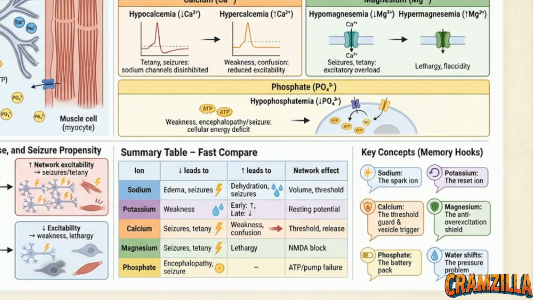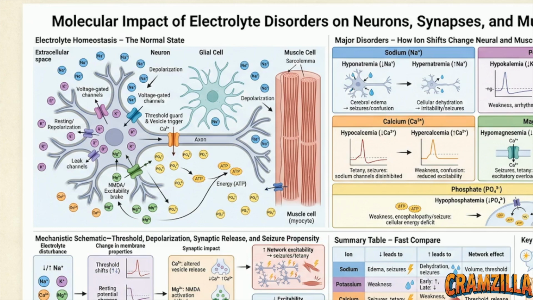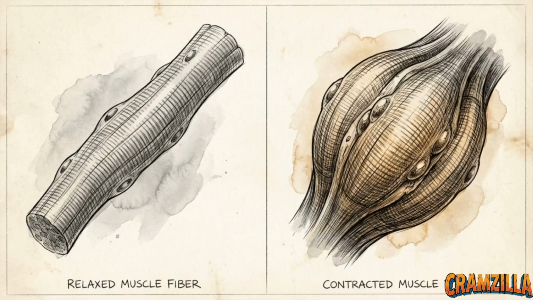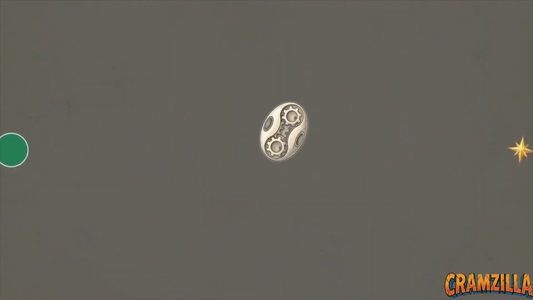This diagram illustrates the normal state of electrolyte homeostasis. Ions work in a precise equilibrium around every neuron, glial cell, and muscle fiber to maintain strict control over electrical impulses. To understand macroscopic clinical crises, why one imbalance causes flaccid paralysis and another causes violent tetany, we have to dismantle this microscopic cellular machine, one ion at a time.